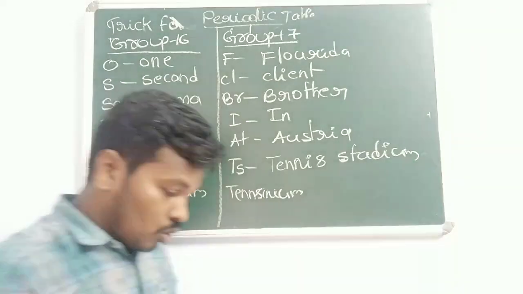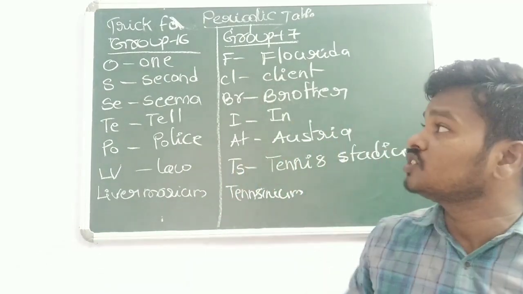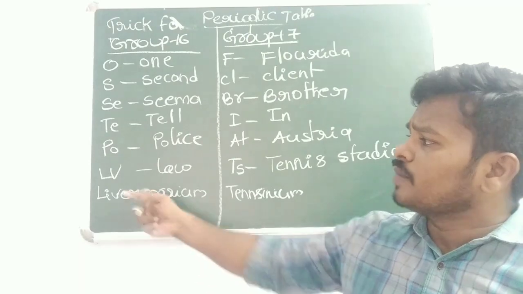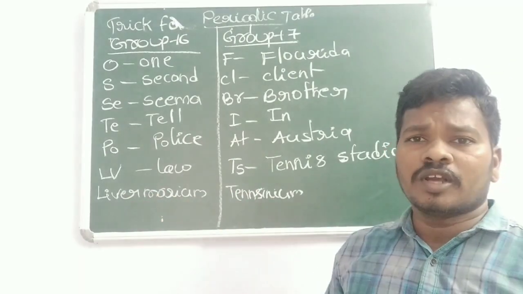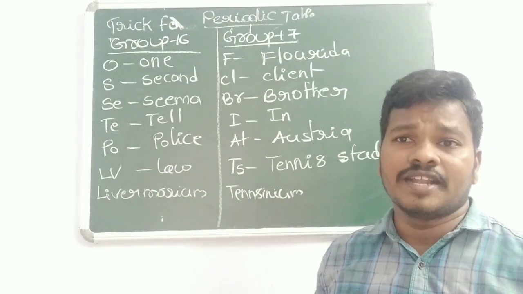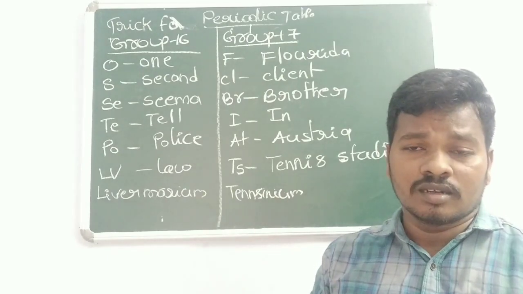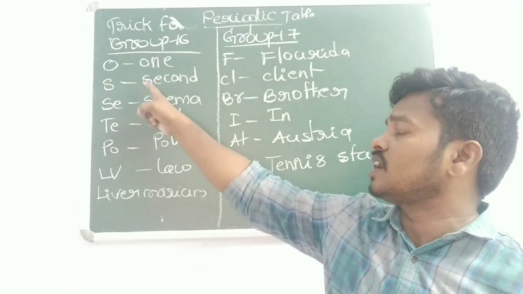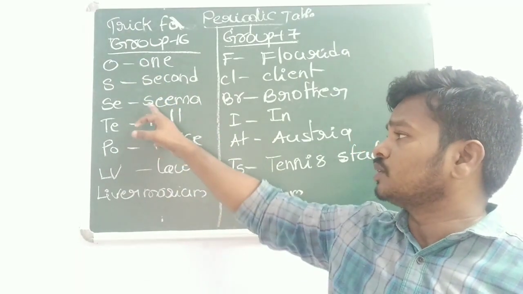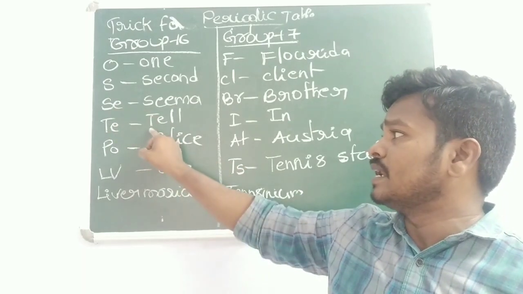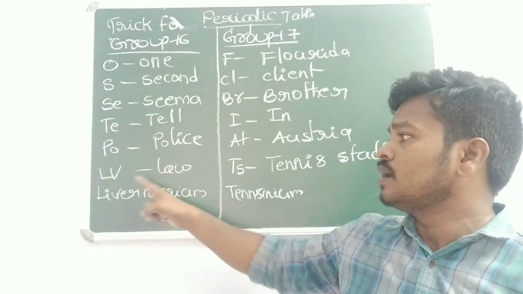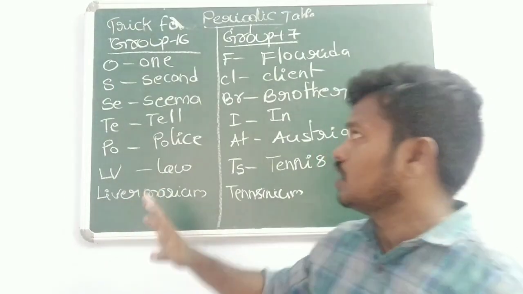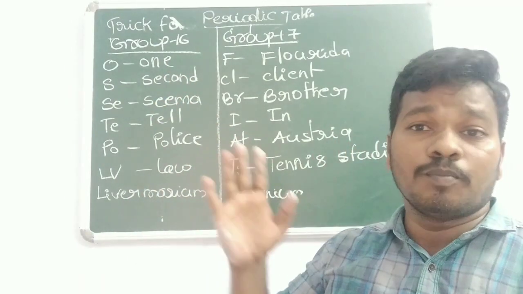So next you can see group 16 and group 17. Group 16 you can see oxygen, sulfur, selenium, tellurium, polonium, livermorium. How to remember this? Just remember the sentence: 1 second SEMA tell police law. So 1, O stands for oxygen; second, S stands for sulfur; SE, Se stands for selenium; MA tell, tellurium; police, PO stands for polonium; law, L stands for livermorium.